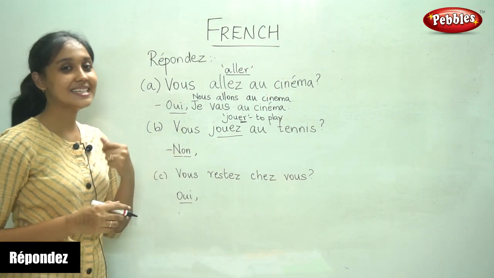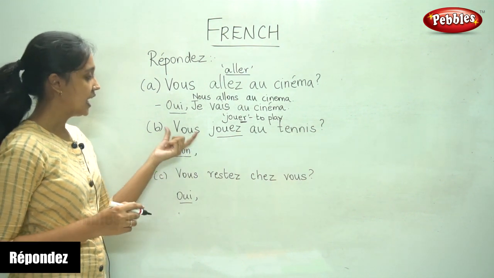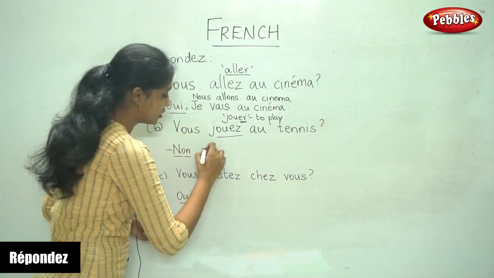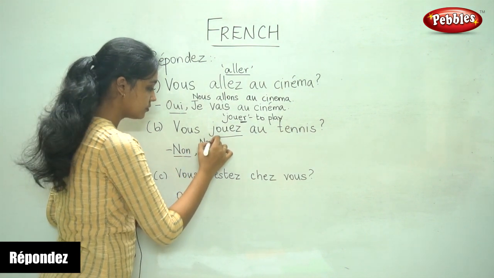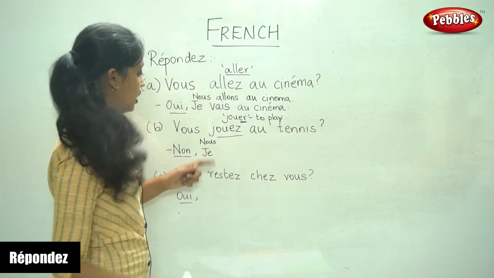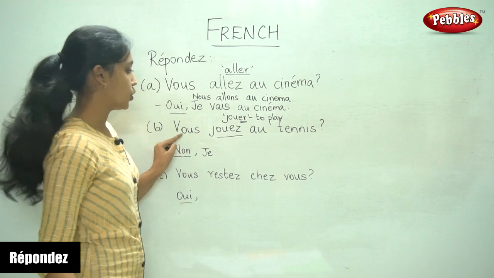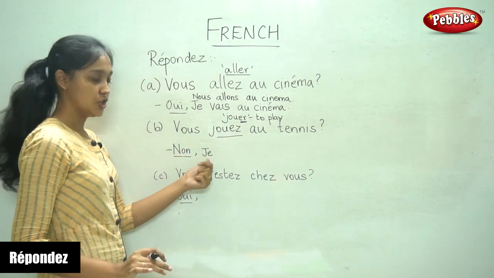No. So it is a negative answer. Again, the question is vous. You can answer either using je or nous. I am going to go with je. However, if you use nous, it is not wrong. So you play tennis? Non, je.